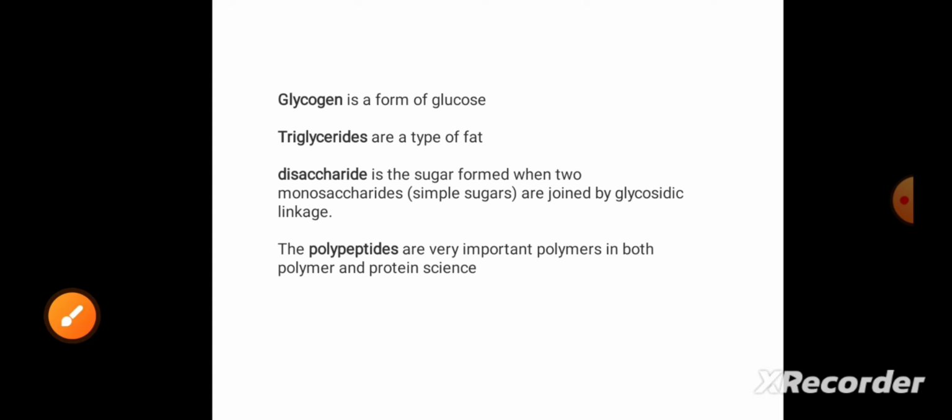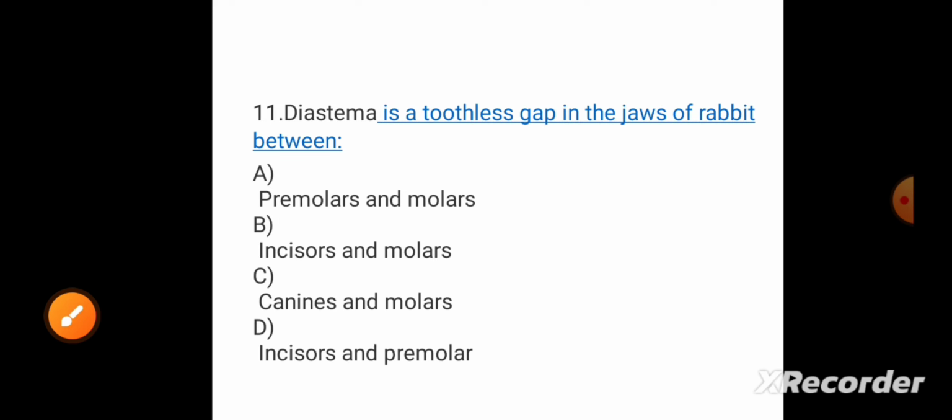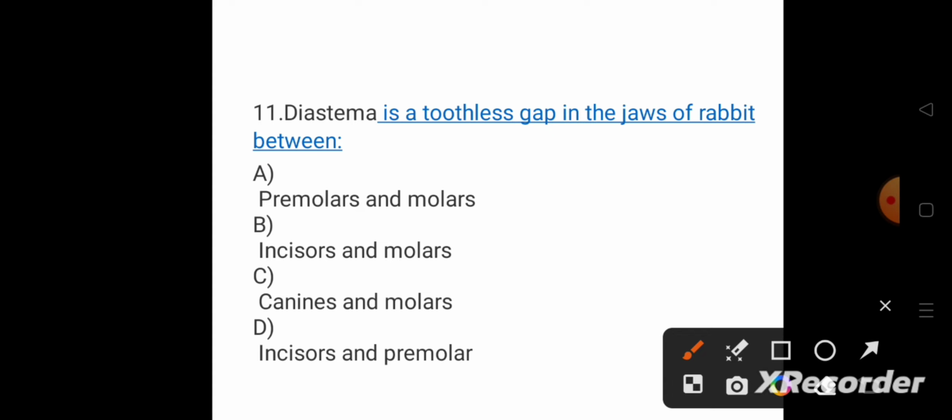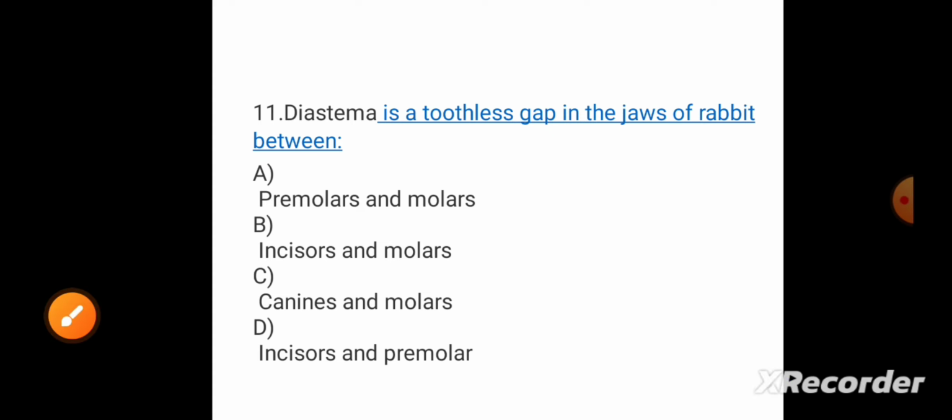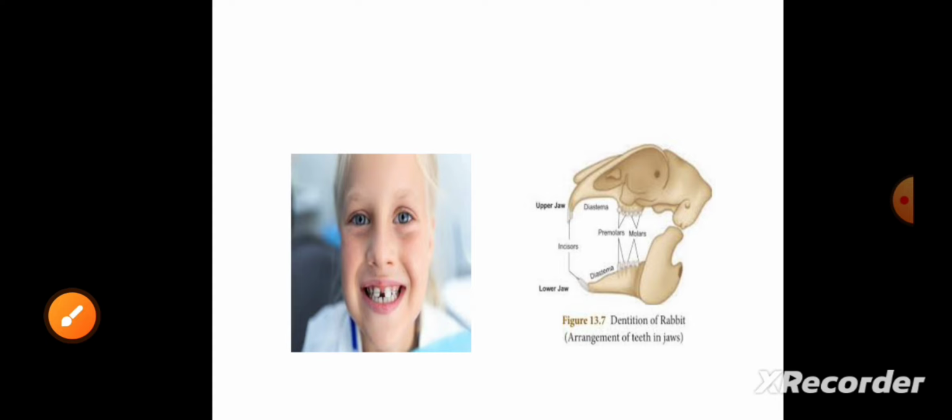Okay. Now coming to question number 11, diastema is a toothless gap in the jaw of a rabbit between which teeth? So which are the teeth between which the gap is present? See, specifically this topic is under your anatomy part. So here the answer will be incisor and premolar. Why? Just look at the diagram over here. There are two cases. The first case is for man, where the gap between the incisors is visible. The gap between the incisors is known as diastema. So in case of humans, it is between the incisors only. But if you talk about the rabbit, there is a huge gap between the incisors and premolars.